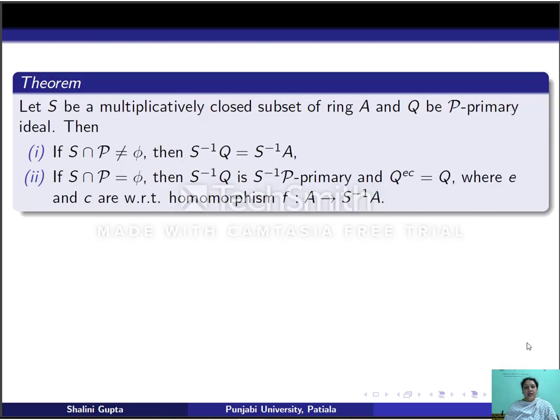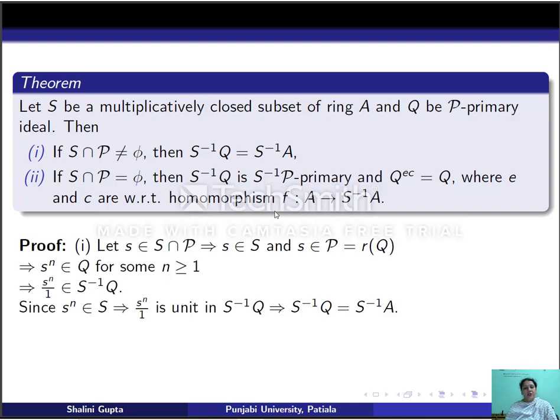So let us start our lecture with this theorem, which says that if S is a multiplicatively closed subset of ring A and Q is a P-primary ideal, then if S intersection P is non-empty, then S inverse Q is the whole ring. And if S intersection P is empty, then S inverse Q is S inverse P-primary. Moreover, in this case, Q^{EC} is equal to Q, where E is extension with respect to the natural homomorphism f from A to S inverse A, and C is the contraction with respect to f.